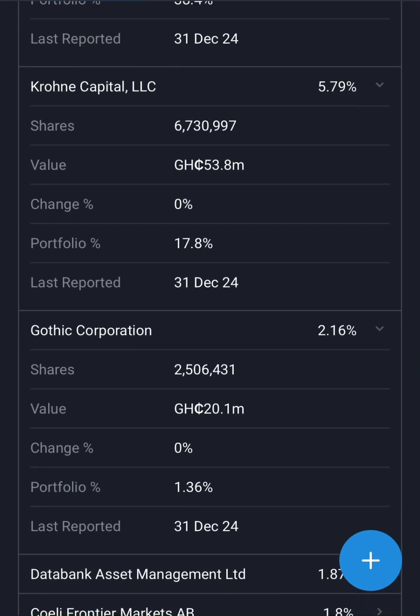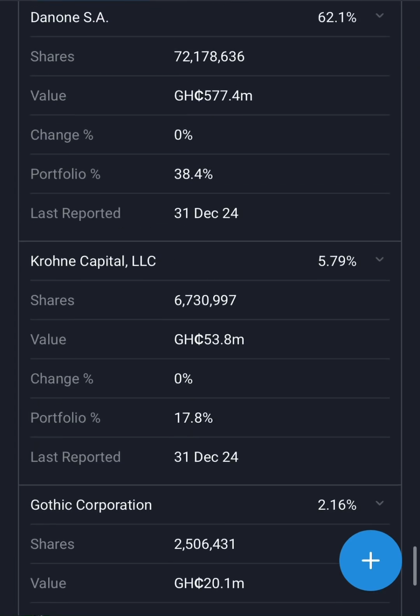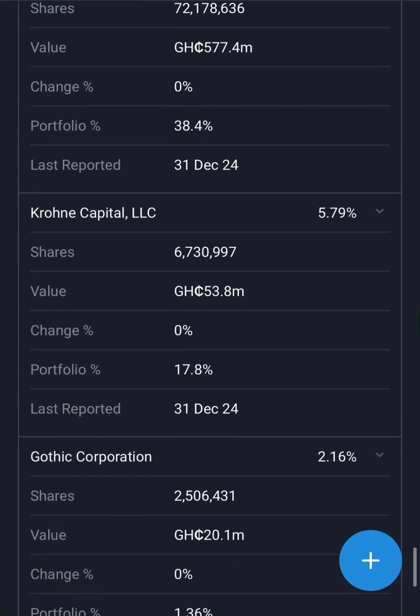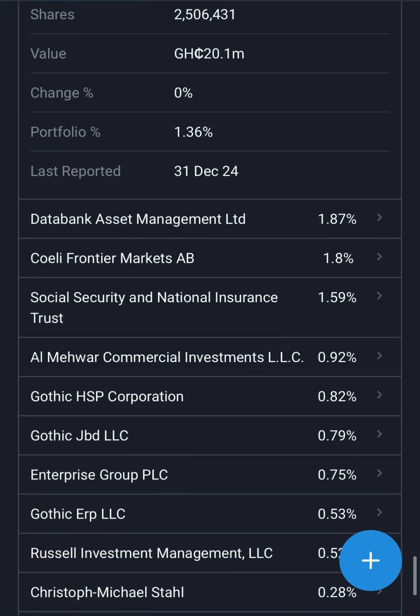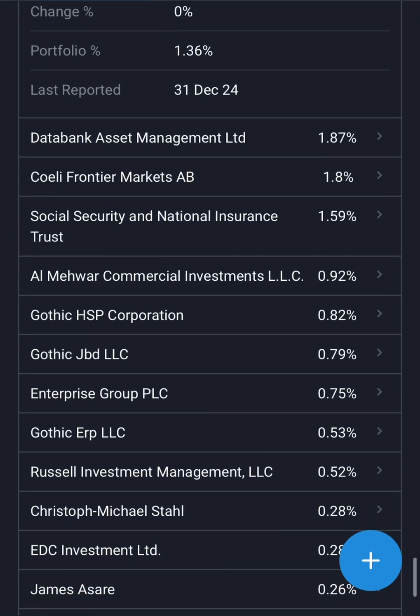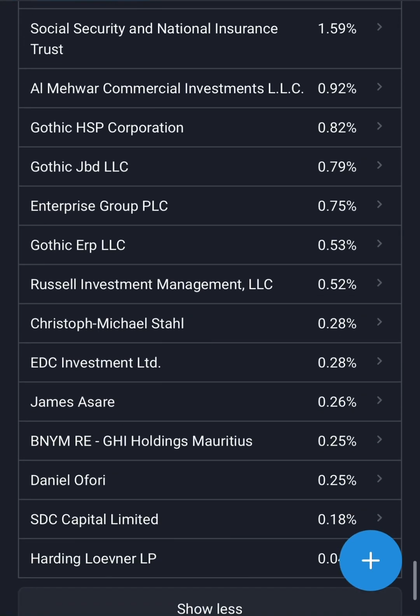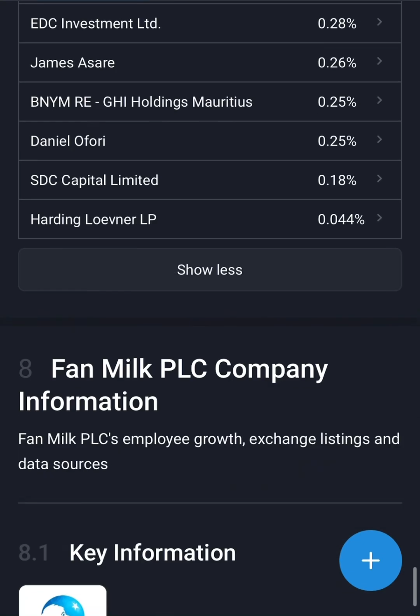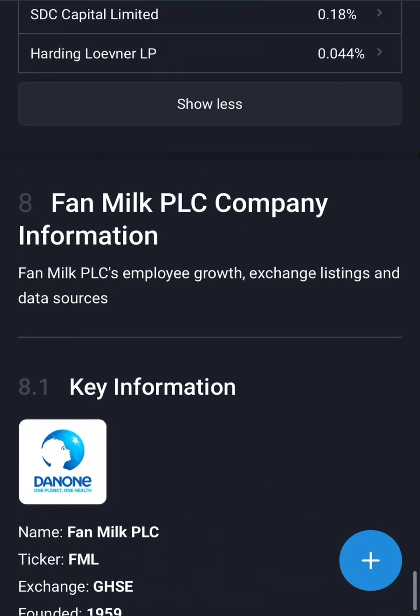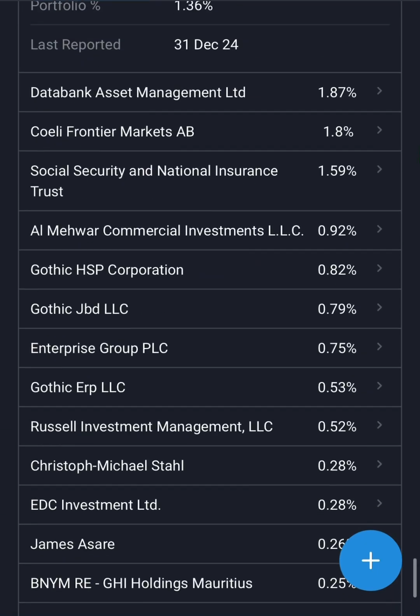valued at 20.1 million Ghana cedis. So these are the top 3 shareholders of Fanmilk PLC, with additional shareholders being Databank Asset Management, and then SSNIT, Social Security and National Trust, and many more. James Asari too, and then Daniel Ofori again, and many more. So this is just the key information about Fanmilk PLC.